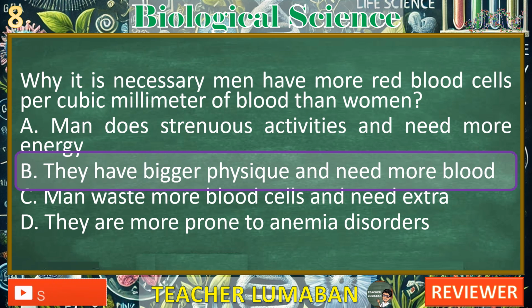D. They are more prone to anemia disorders. This is incorrect. In general, women are more prone to certain types of anemia, particularly due to menstruation and pregnancy, which can lead to lower iron levels. While men can also develop anemia, it is not a reason for having more red blood cells. Thus, the primary reason men have a higher red blood cell count is related to their larger body size and muscle mass, which increases the demand for oxygen transport.